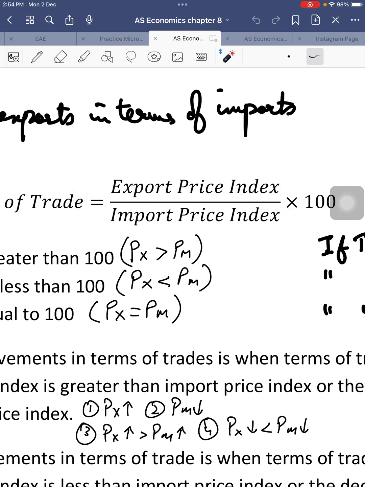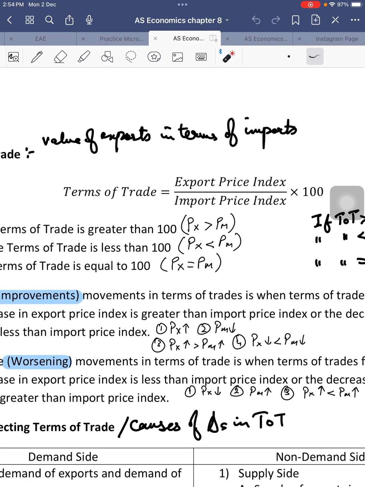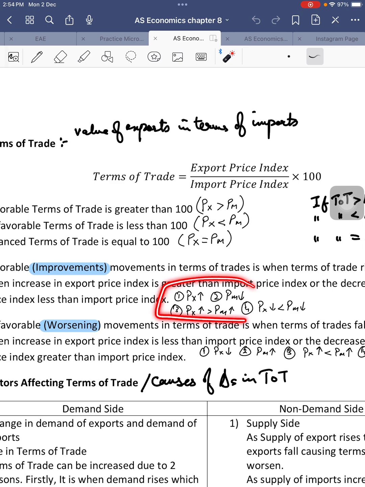While number four, what if exports and imports are both becoming cheaper? There is a global downturn and overall prices are falling. So exports are becoming cheaper, imports are becoming cheaper. In that case, improvements in terms of trade will be when export prices are falling by less than import prices. Export prices are falling, but import prices are falling even more, which means that overall the impact on the fraction will be an increase in terms of trade. Right? So improvements in terms of trade are due to these four major reasons.